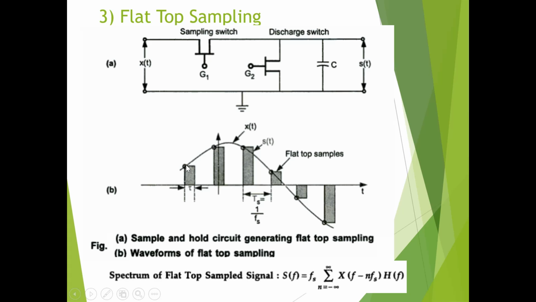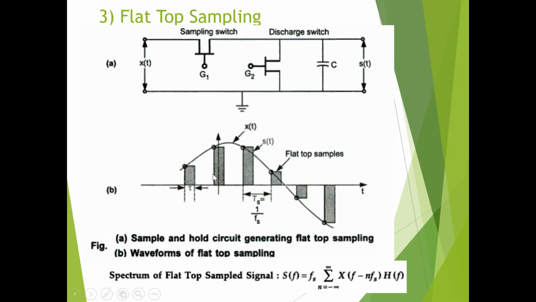Once it is charged to the peak value, or highest amplitude of x of t, G1 is removed. G2 is already not applied, so both the switches are off. The capacitor will hold whichever sample amplitude we have, so the name is sample and hold. Sampling is done at this point and the capacitor holds the value. After some time period, G2 pulse is given to the discharge switch. This switch is on and the capacitor gets discharged, so the output is now 0.